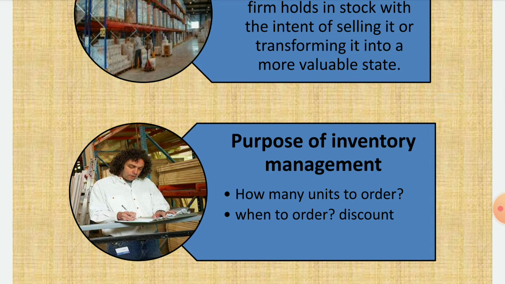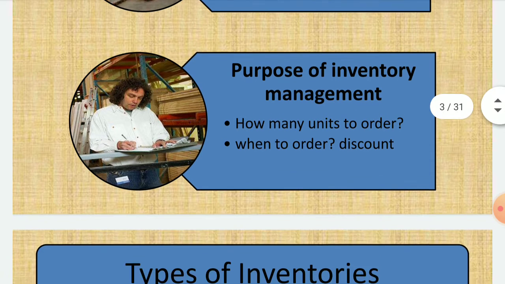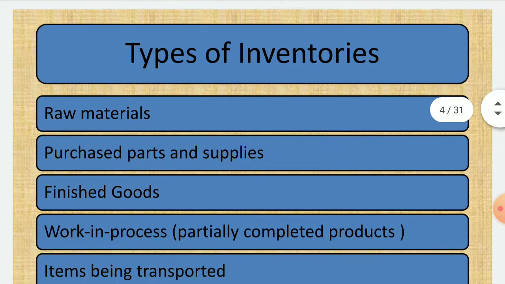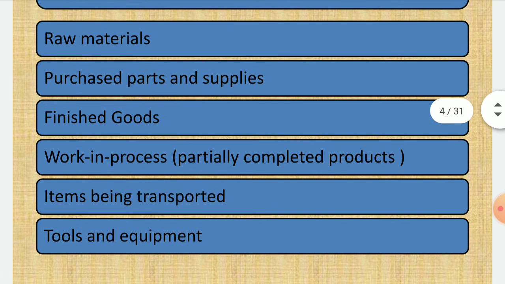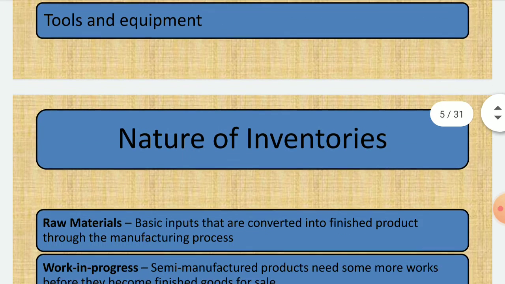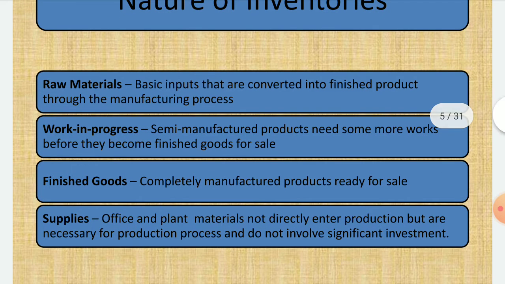Purpose of inventory: how many units should be ordered, when to order, and what is the discount. Types of inventory: raw material, purchased goods and supplies, finished goods, work in progress, that is partially completed products, items being transported, tools and equipment. Nature of inventory: so we have just gone through this.